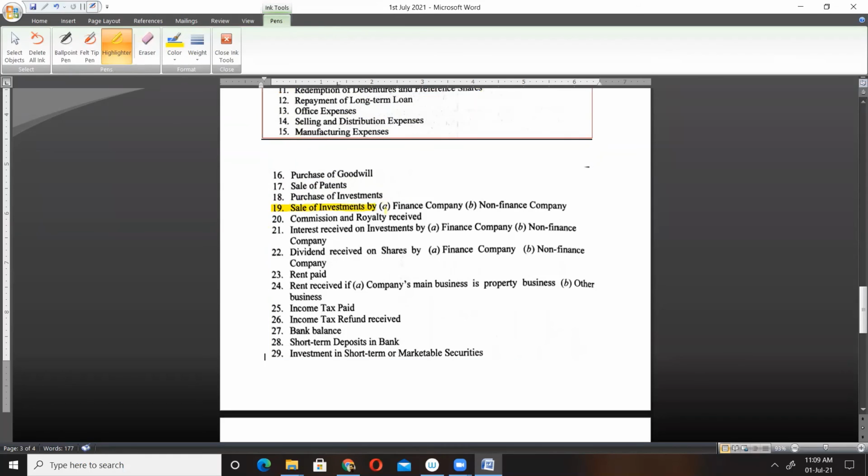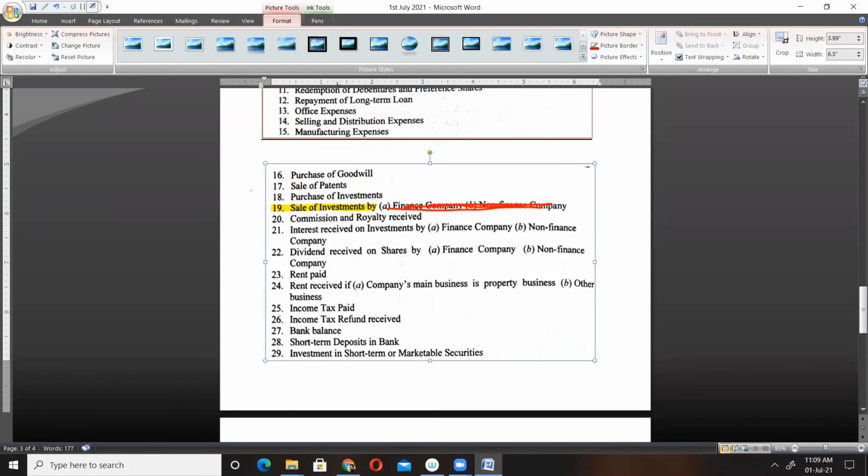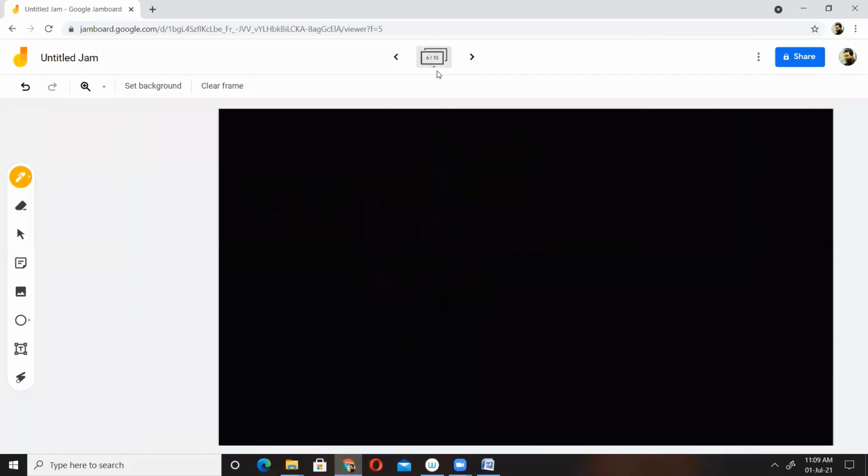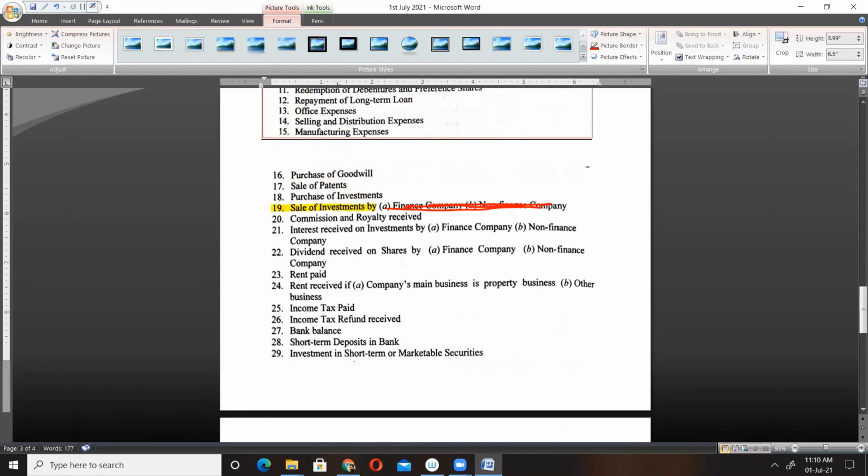Now don't consider A and B. Assume that you don't have A, you don't have B. Just forget about A and B. Simply tell me, is sale of investment a part of operating, investing, or financing? Investing.